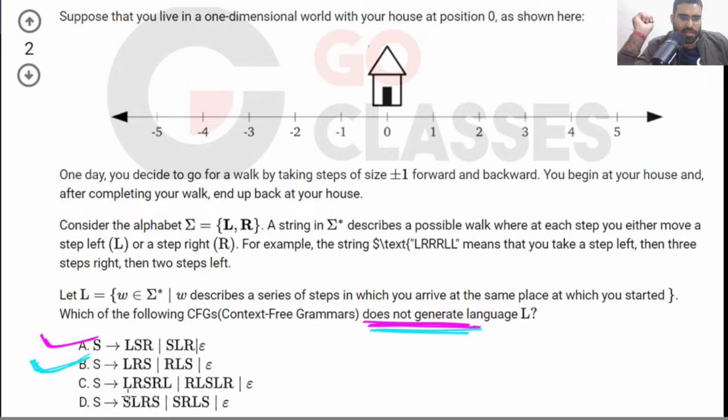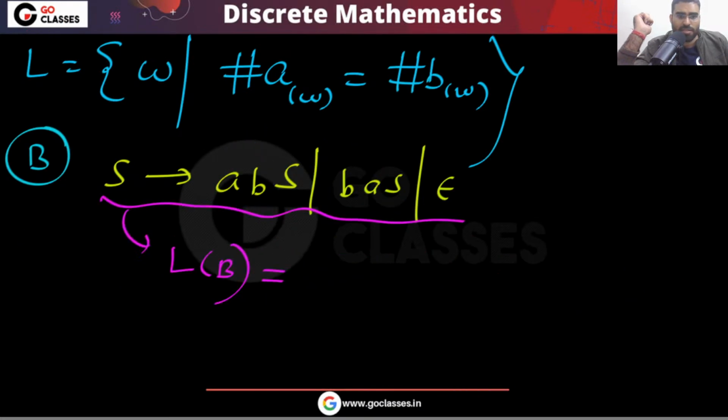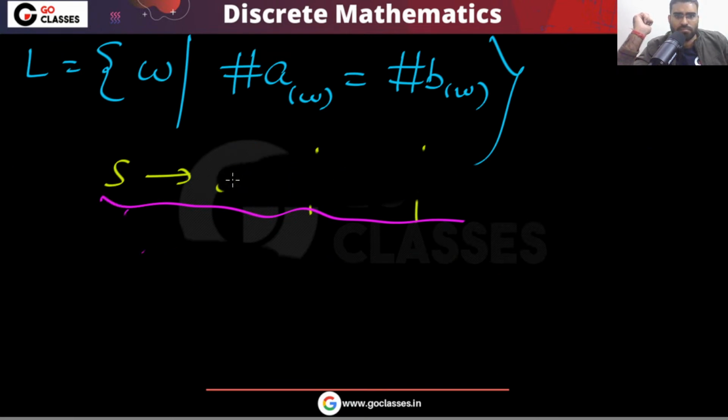What about the next option? Option C: ABS, ABS, BA. Let's check option C. What is option C saying?